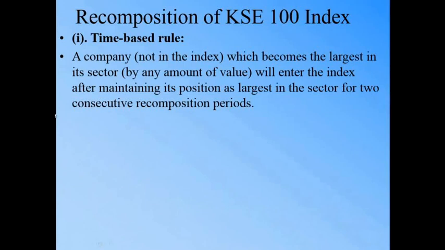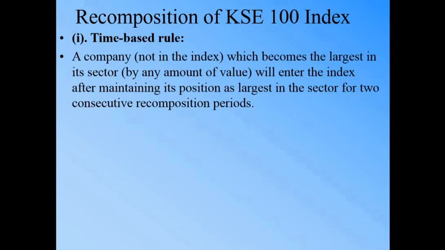Time based rule. What does it mean? A company not in the index previously, that was not the largest company of its sector, becomes the largest in its own sector by any amount of value. Remember that the previous company which has been included has a market capitalization of, let's say, 10 million, and the other company was having like 9.95 million.